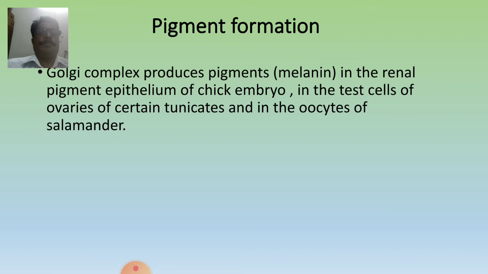Then pigment formation. The Golgi complex produces pigment, that is nothing but melanin, in the retinal pigment epithelium of chick embryo, in the test cells of ovaries of certain tunicates, and in the oocyte of salamander. In human beings, the skin also has melanin, and this melanin secretion is due to the presence of the Golgi complex. The melanin pigment is secreted by the Golgi complex, and it determines the color of the animal.